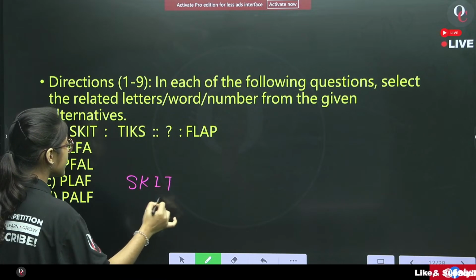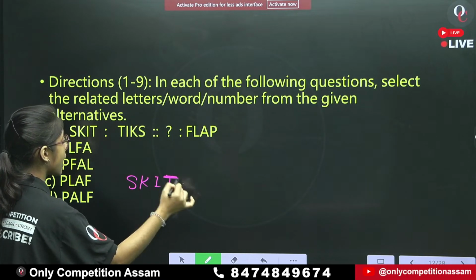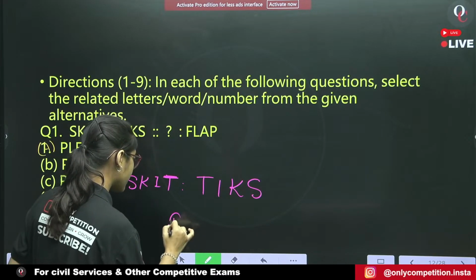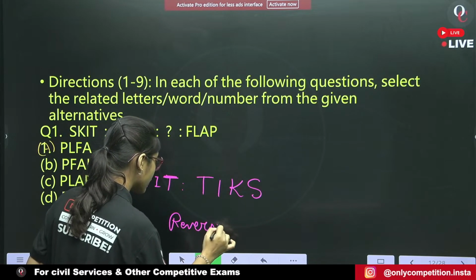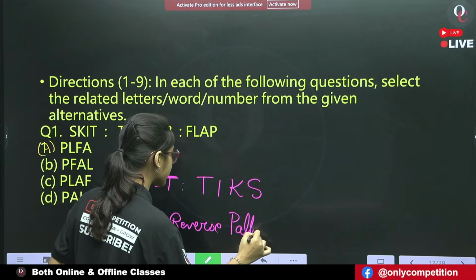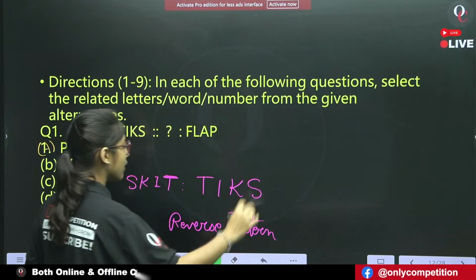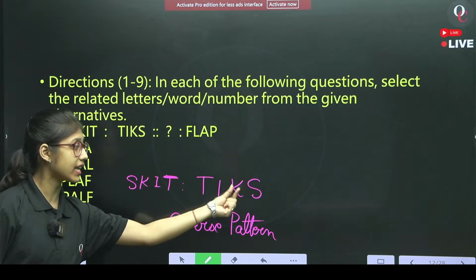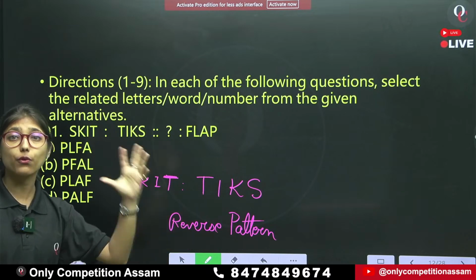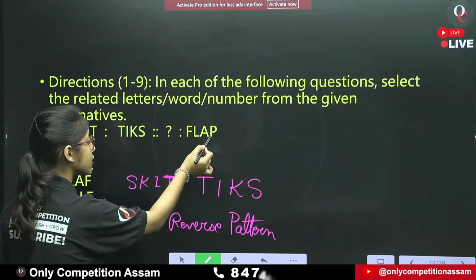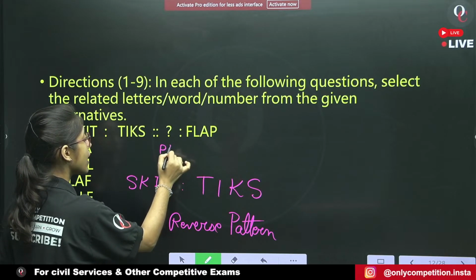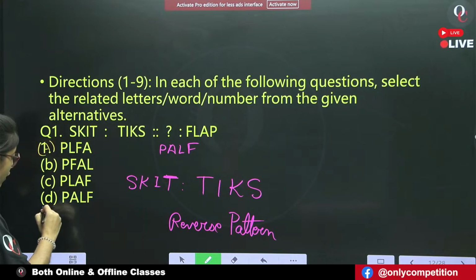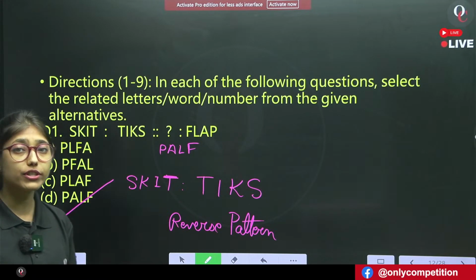SKIT is written as TIKS. It is the reverse pattern, nothing else. Reverse pattern, isn't it? SKIT is written as TIKS. That is the reverse pattern. Therefore, our answer will be PALF. In which option is it? Option number D.